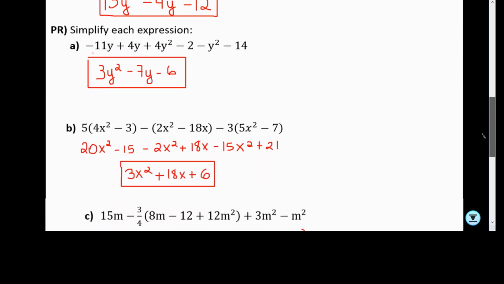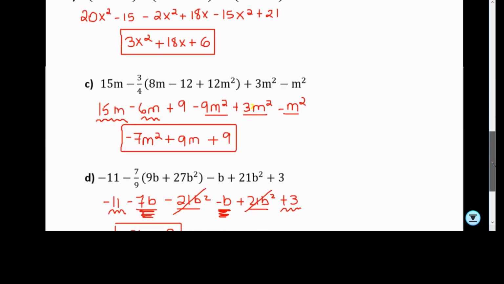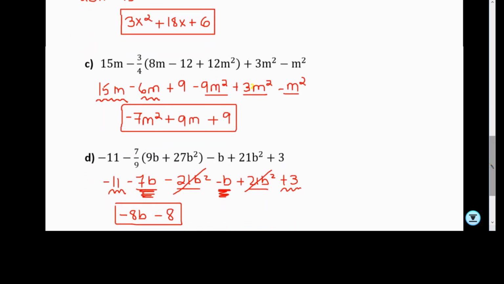So welcome back. These are the answers for letter A and B. Please check your work. And if you need to stop the video, you can. And here's for letter C and D.